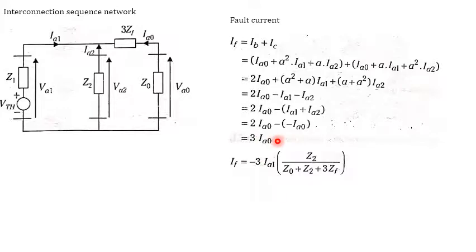Already we know that IA0 is minus 3 times IA1 Z2 divided by Z0 plus Z2 plus 3 ZF. These are all the things which we need to consider. But what are the expressions for the generator with and without fault impedance in the power system? So what are the different types of faults which happen in a system?